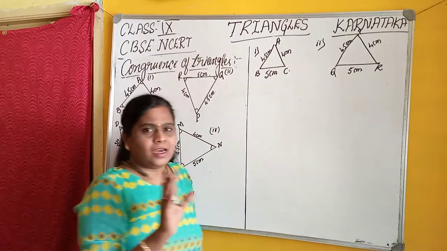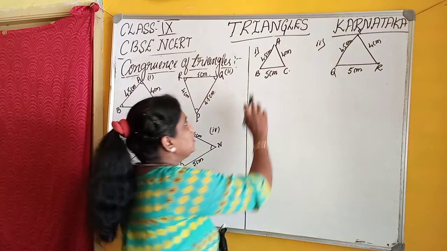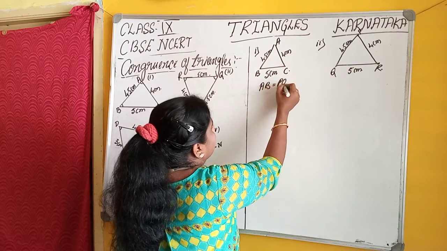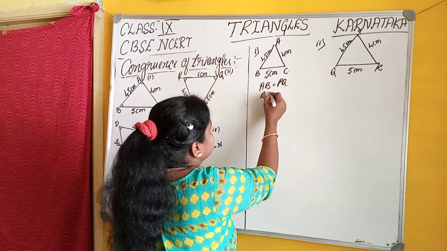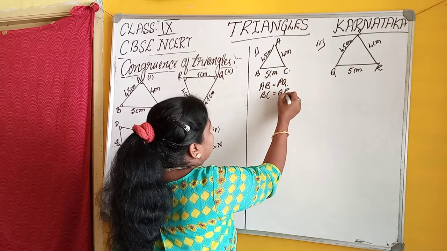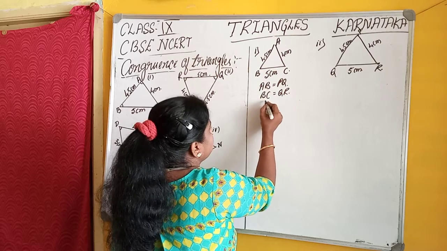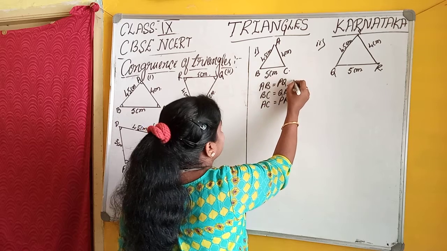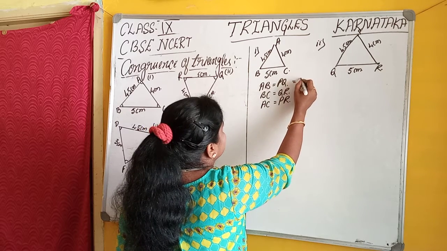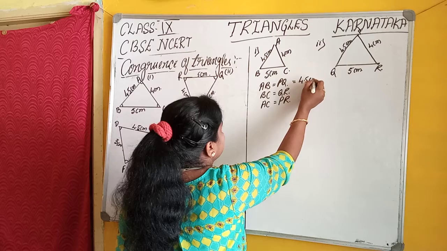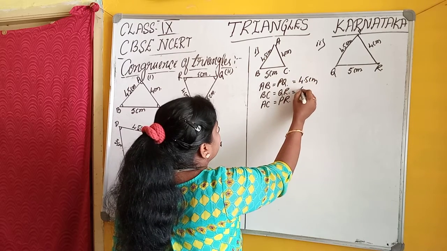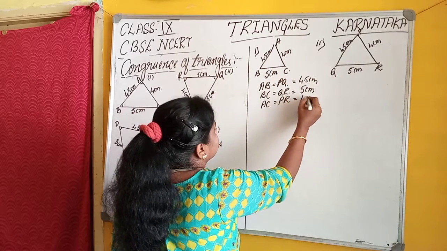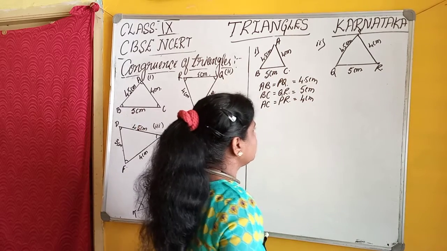Now comparing the corresponding sides. Here AB is equal to PQ, BC is equal to QR, and AC is equal to PR. AB is equal to PQ, which means 4.5 centimeter, BC is equal to QR, which means 5 centimeter, and AC is equal to PR, which is 4 centimeter.